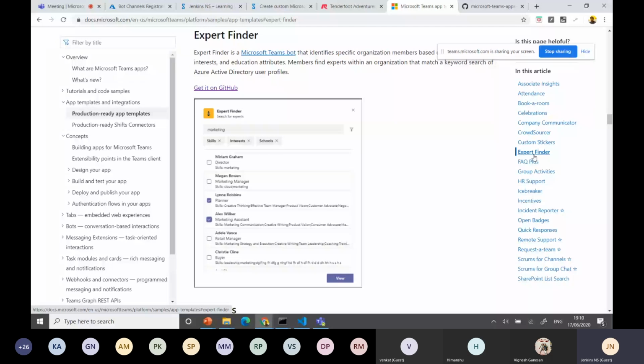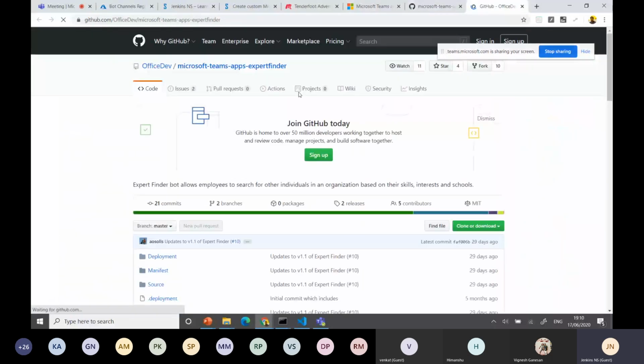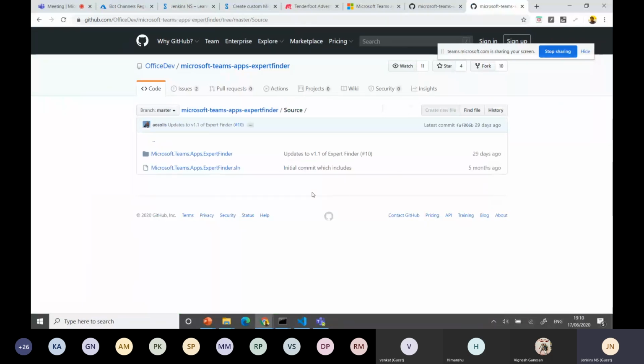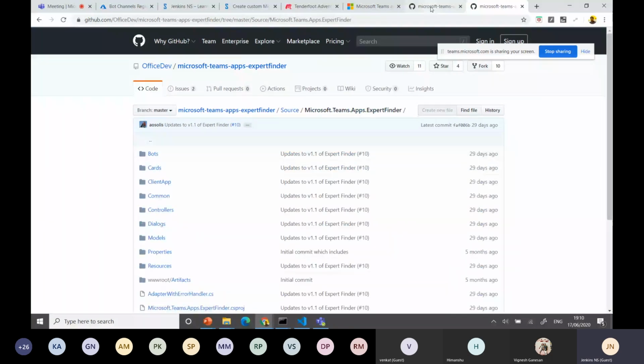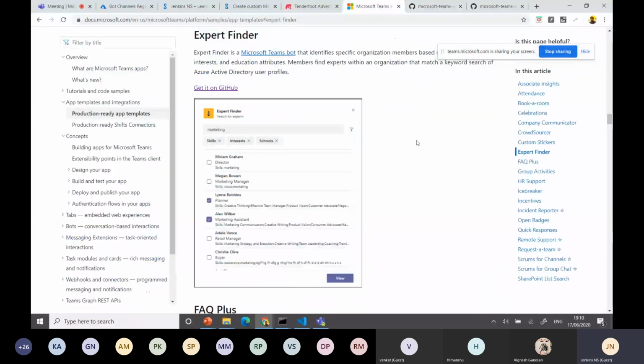One more thing is, if you feel that you want to extend something, the code output is there. All the source code is there. Just download it and modify whatever you want. It's mostly developed in C# only. That's how you can go and modify the code and utilize your own features and extend the application. No need to write from scratch, right? That's another very good thing about using the app template.